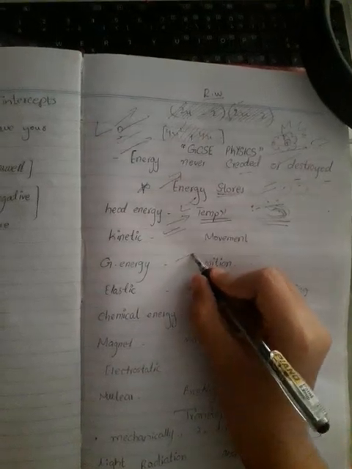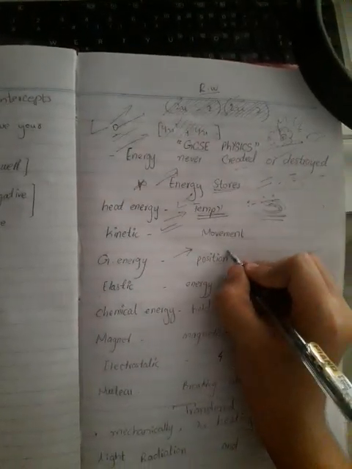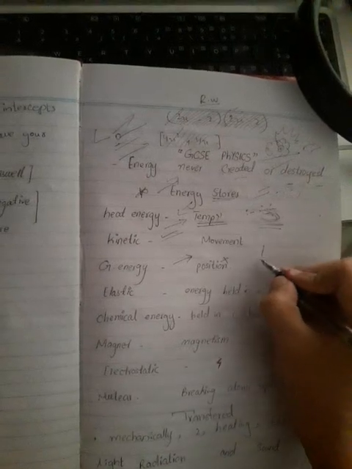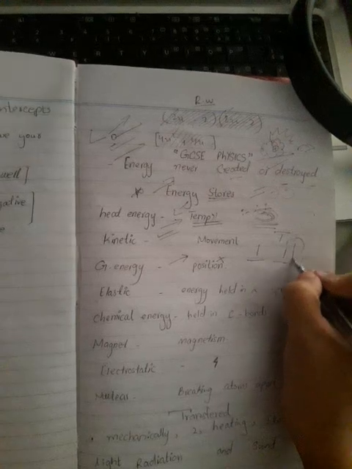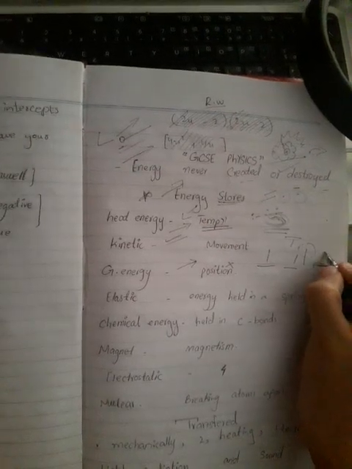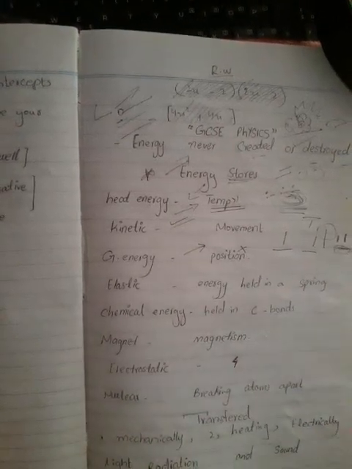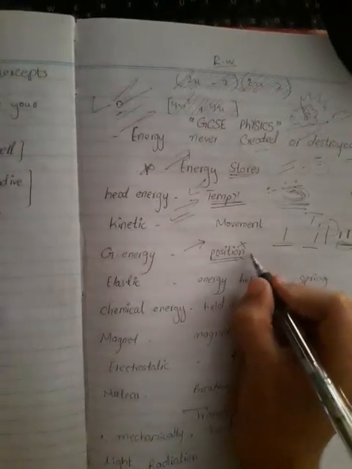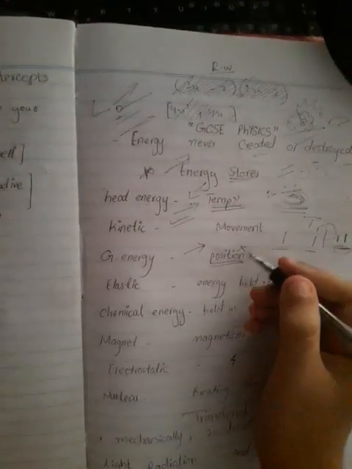Afterwards, gravitational potential energy. It is totally dependent upon position, whether on the ground, underwater, or up in space. It can vary with gravitational force and potential. It simply means how the surface of Earth attracts objects. Again, these are basic topics. You can look into their derivations as well; there are more defined versions on YouTube that you can search out easily. These are basic definitions for a basic level.